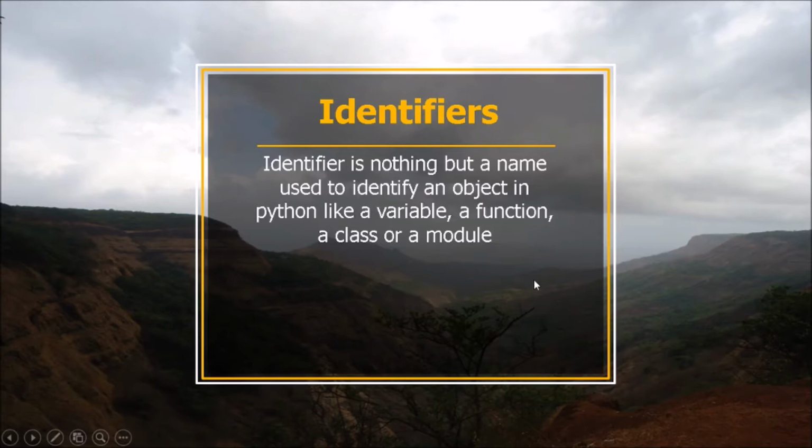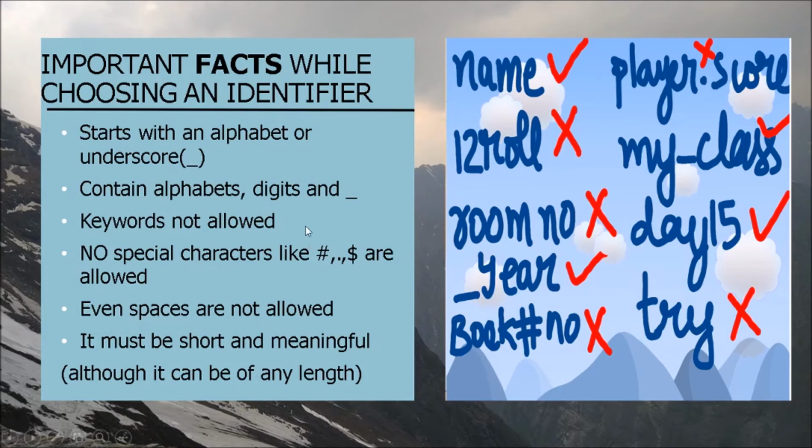Next we have identifiers. An identifier is nothing but a name used to identify an object in Python, like a variable, a function, a class or a module. So we give a name to each entity. Like we have a name for each student in a class. We differentiate one student from another by his or her name. We can have many rooms in a school or a library. We distinguish one room from another by its room number.